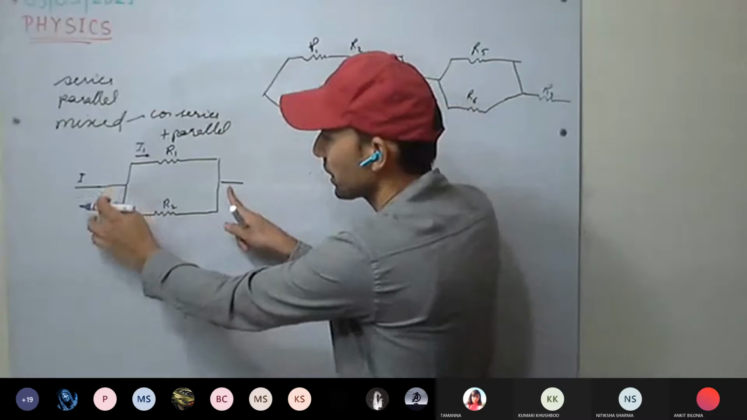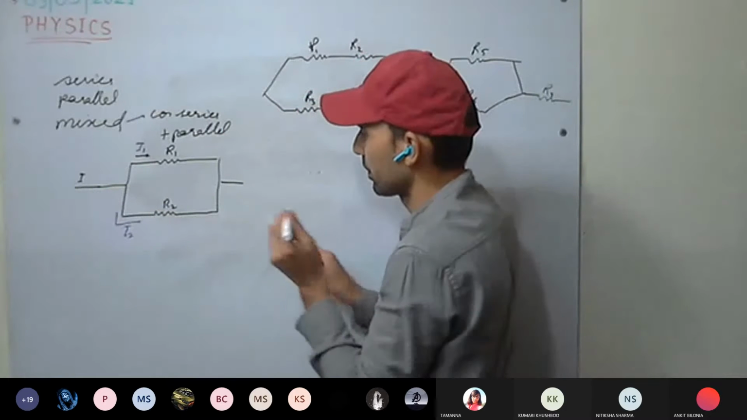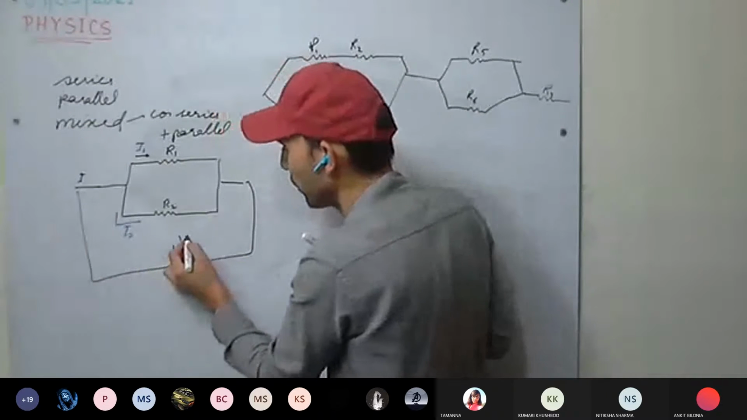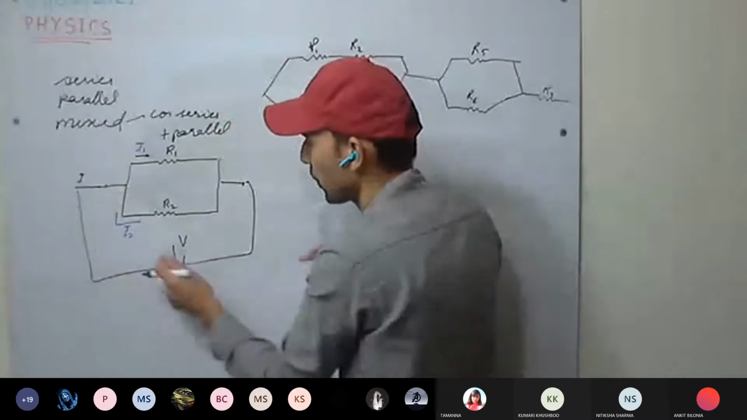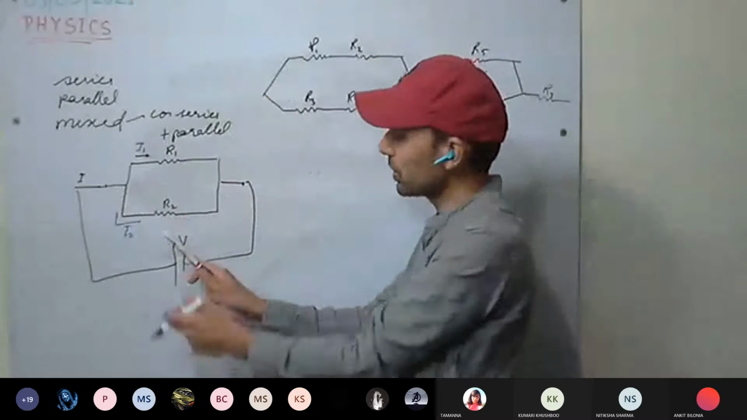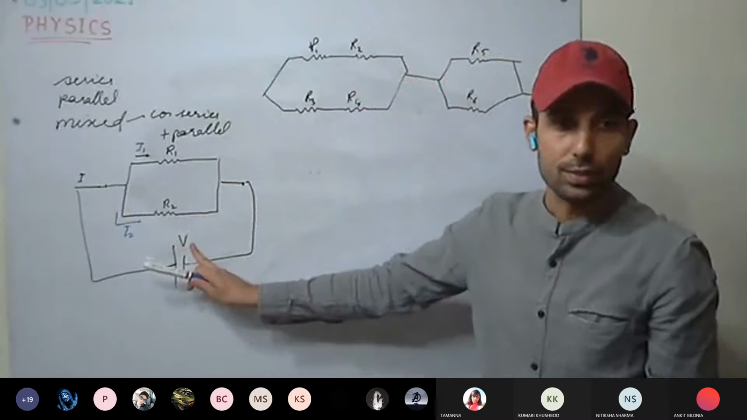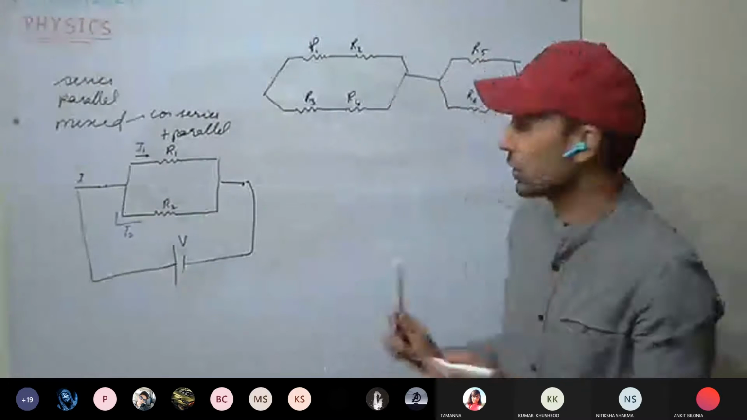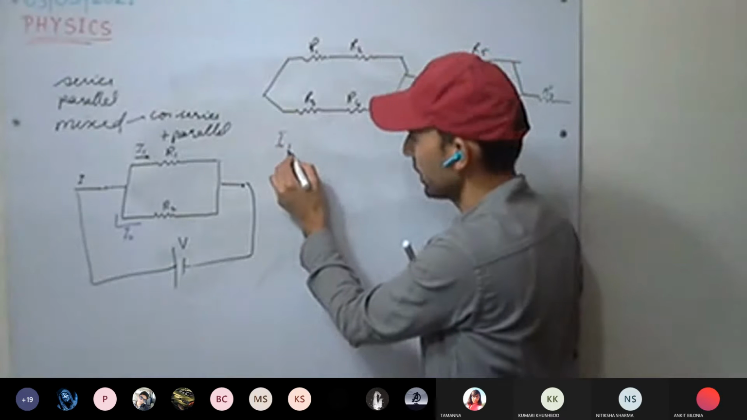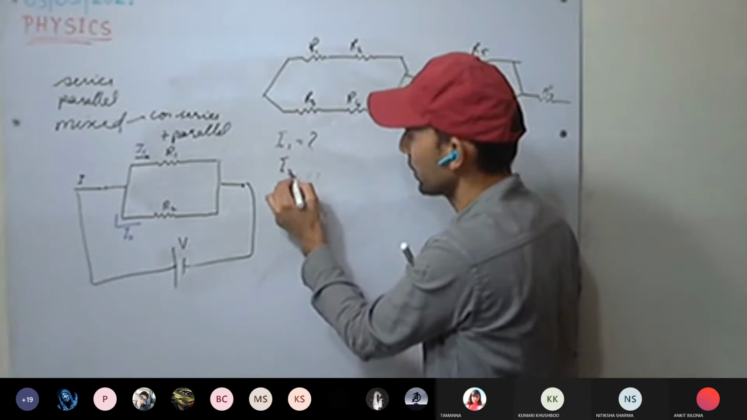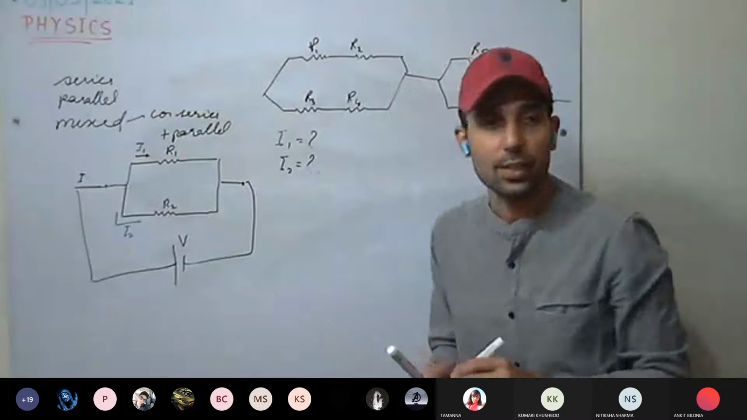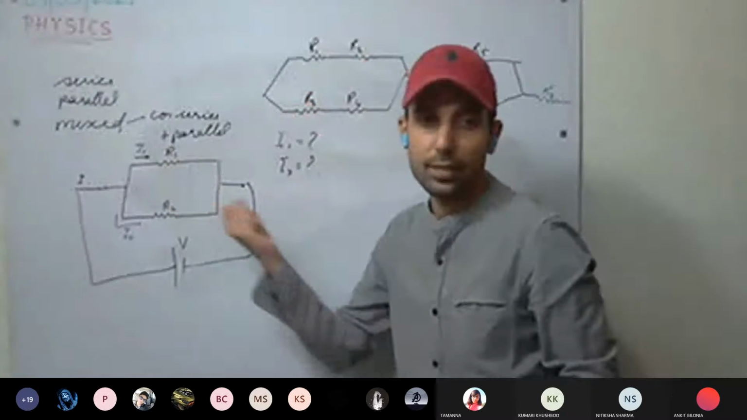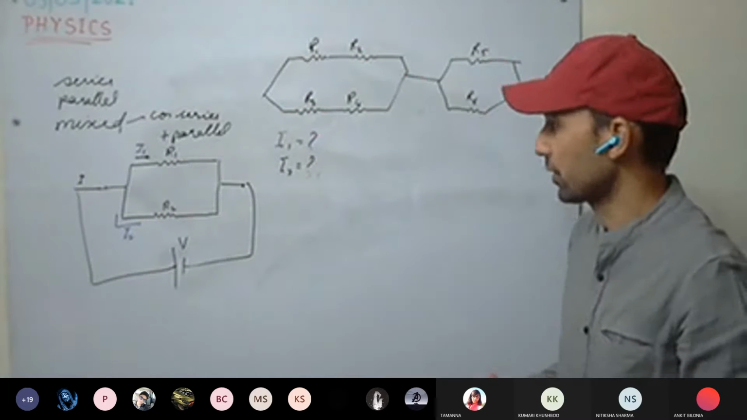Okay, what will be the potential difference across them? For example, I have connected it across a battery of V volt. So the potential across both resistors will be how much? V volt. It will be V. And now the question is we have to calculate I1 and I2. How are we going to calculate I1 and I2 in terms of current and resistance?